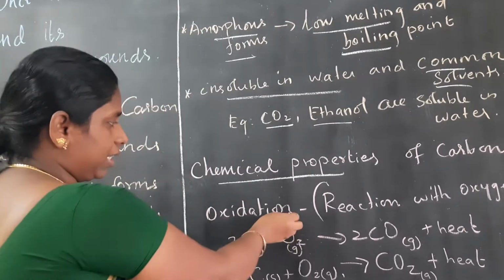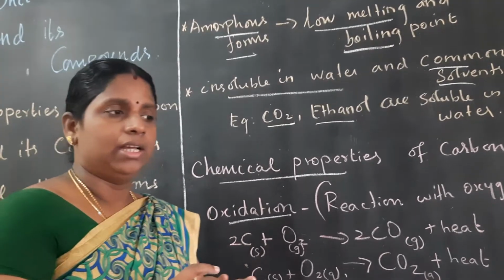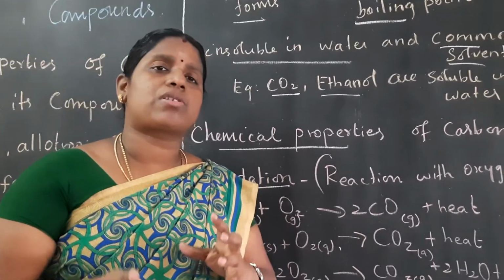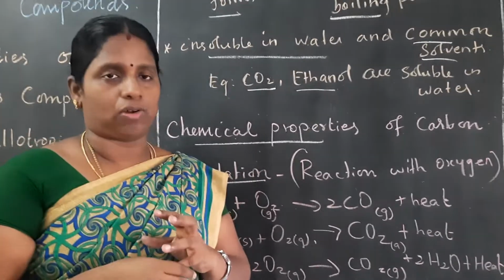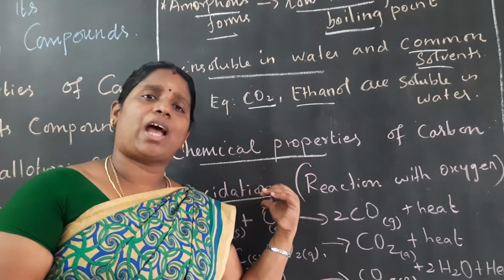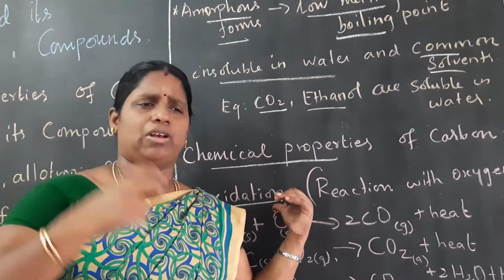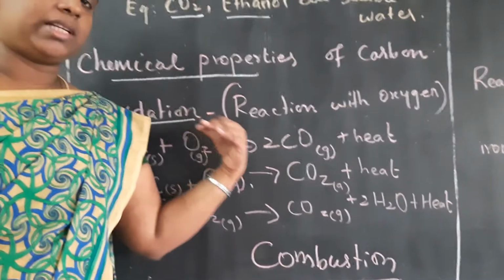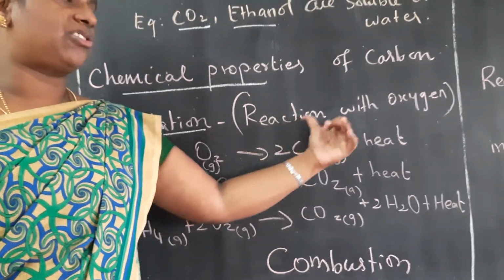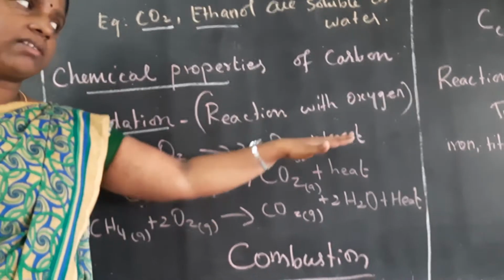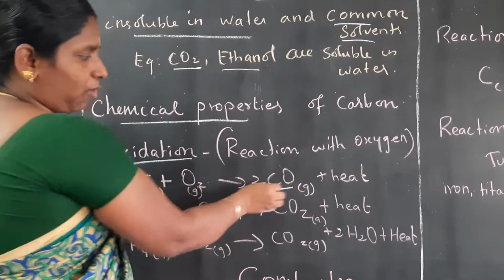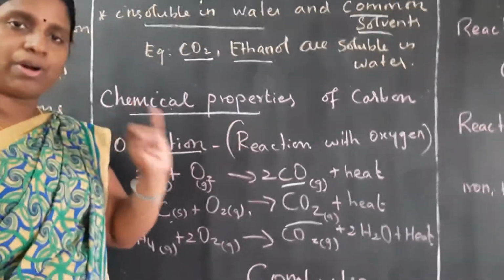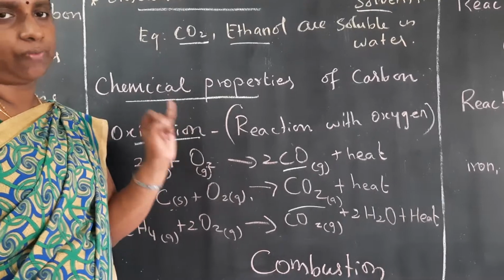First one, oxidation. Carbon reacted with oxygen will produce carbon monoxide and carbon dioxide. This process we call combustion. So oxidation means the reaction with oxygen. When carbon reacts with oxygen it forms carbon monoxide or carbon dioxide. So this is one of the chemical properties of carbon.